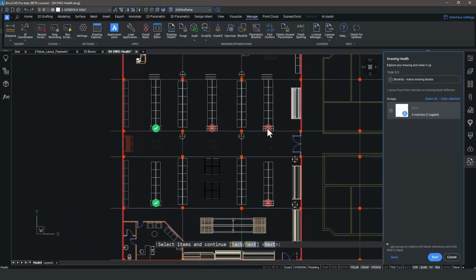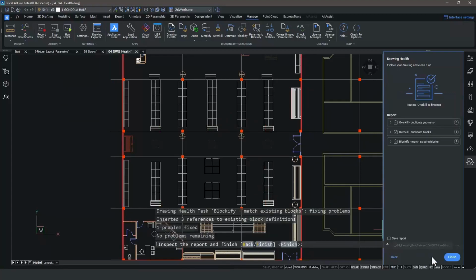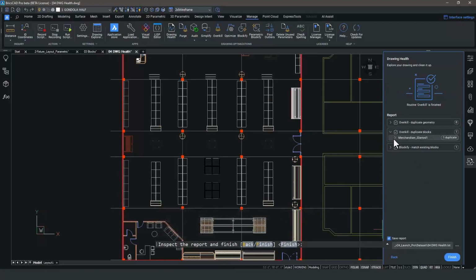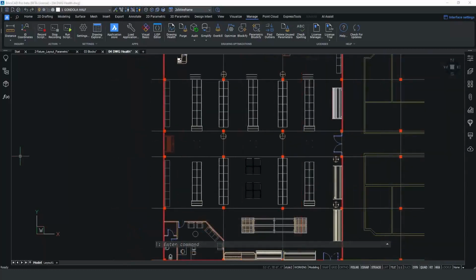Of course, in drawing health, you have full control over what gets modified, and at the end of the drawing health run, the command generates a report for you to show you all the changes that have been made to the current drawing.